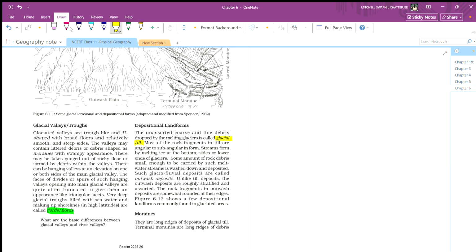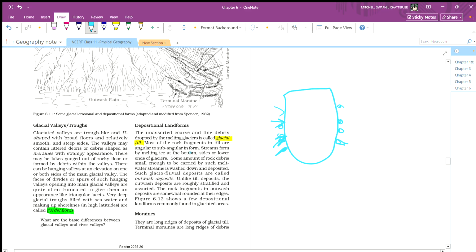Imagine this is a glacier. So it is saying that there are tills here, like this. They will be at an angle, not exactly 90 degrees, but at some angle to the glacier.